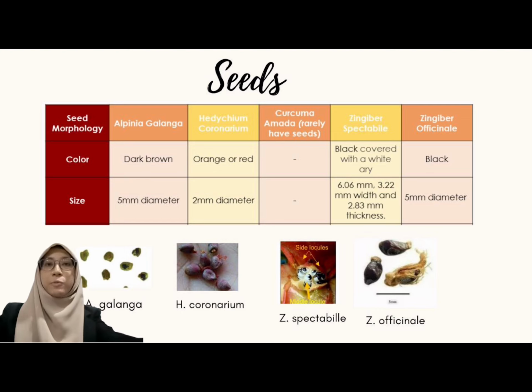Among these 5 species, Curcuma amada or Curcuma mangga is the one that lacks seeds. There is a study to generate synthetic seeds to increase the propagation of this species.